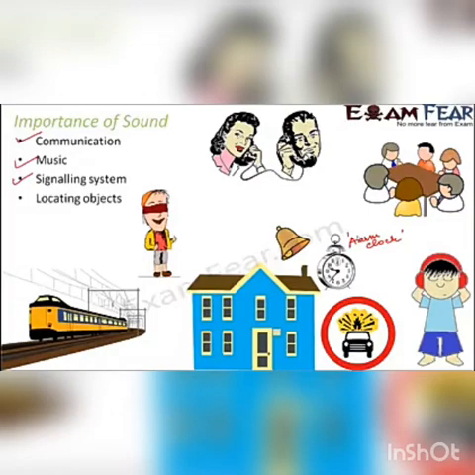Locating objects. For example, let us suppose that you are not able to see, somebody has closed your eyes. Now if you have to locate objects based on their sound. Let us say your eyes are closed, you are not able to see where the different objects are. And now let us say that a train is coming from very far. Now as the train approaches you, what happens? The sound of the train increases. So by concentrating on the sound of the train, you can actually make a rough idea how far the train is from you. Because the closer the train comes, the sound becomes stronger. And the further away the train goes, the sound becomes more faint.